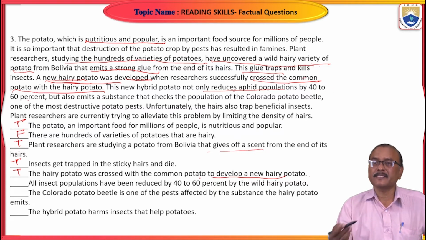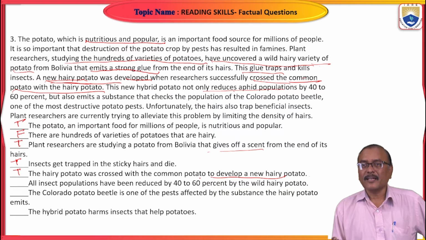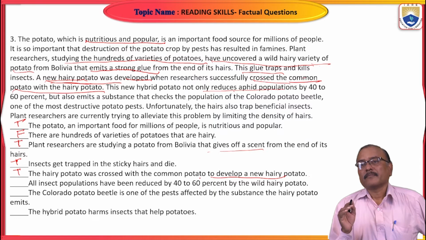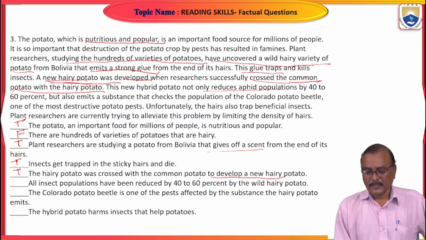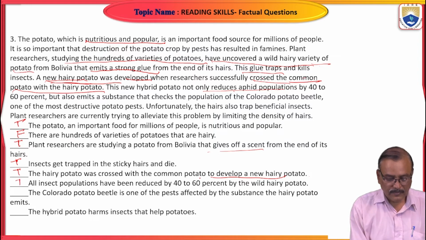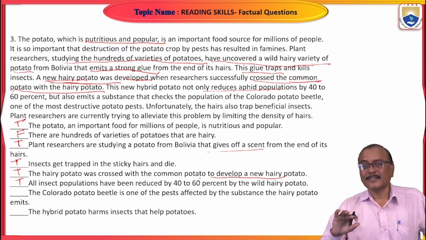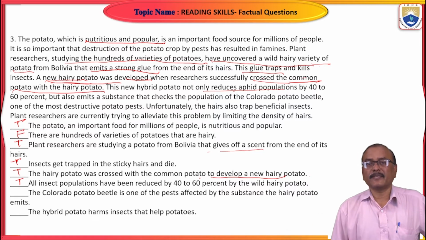Aphid populations means insect populations. It is a general term. Actually, aphid is a particular species of insects, but here you can take it as common term. So these aphid populations are reduced by 40 to 60%. So this is true only. Don't take it as in the geological term. Just aphid population means insect population only.